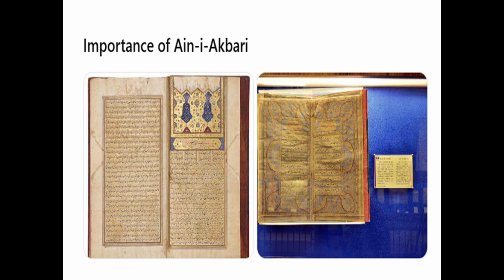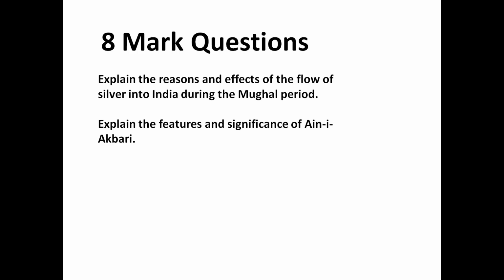We have come to the conclusion. So in this video, we learned how the flow of silver increased trade and strengthened the Mughal financial system. We also studied the Ain-i-Akbari, an important historical source that helps us understand the administration and economy of the Mughal Empire. Please revise the important points and try to answer the 8-mark questions on your own.